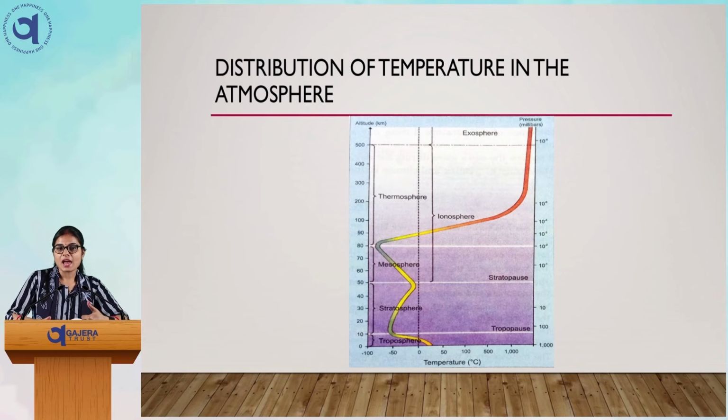One more thing I will add: in the troposphere we have clouds, snow, rainfall, hot and cold, all in this layer.